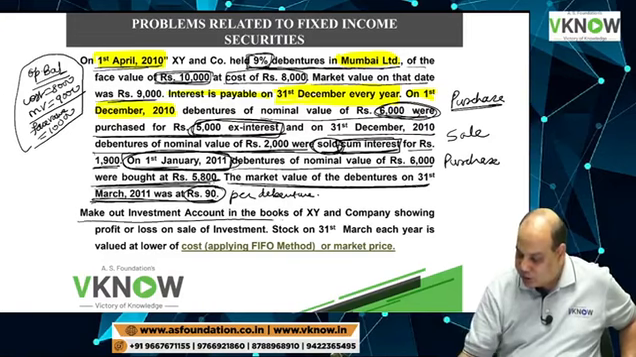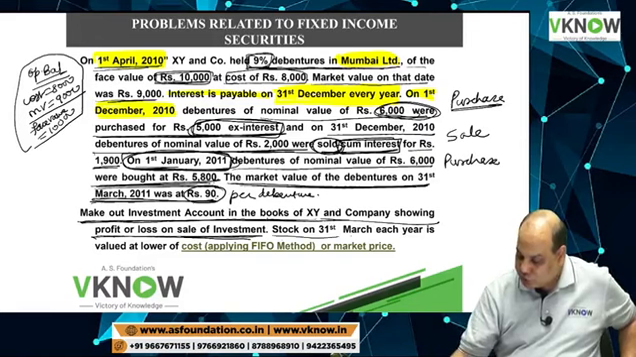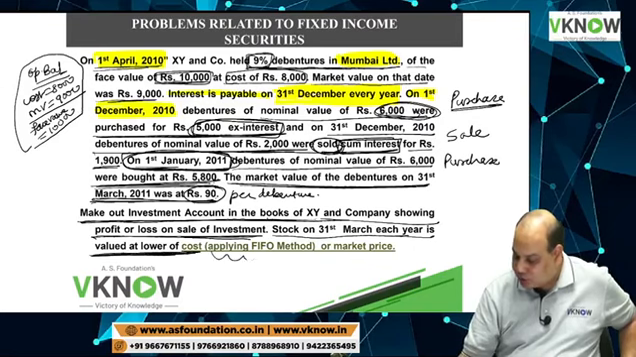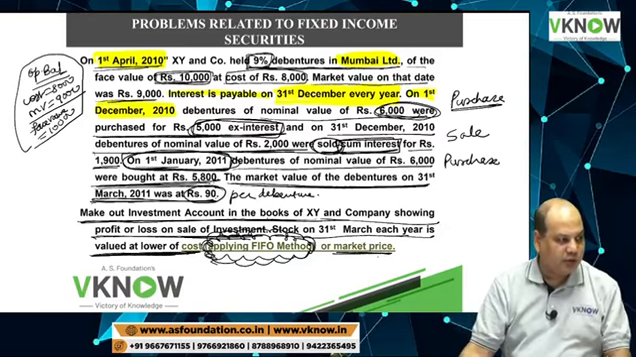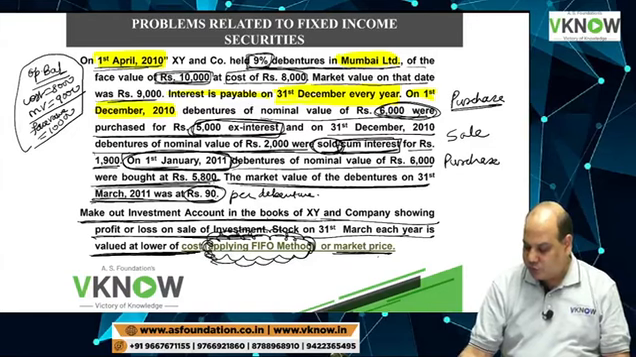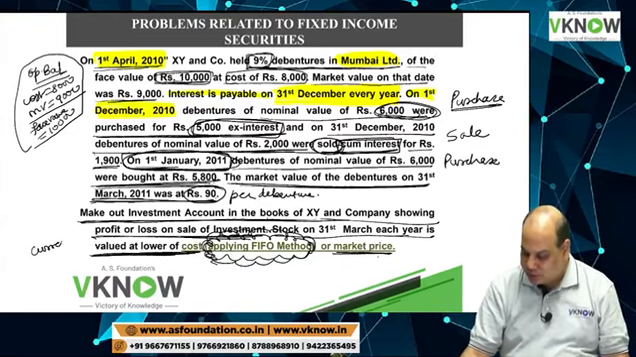Make out the investment account in the books of XY Limited and Company showing profit or loss on sale of investment. Stock on 31st March each year is valued at cost. Cost will be calculated by applying FIFO method, or market price. So we will assume this is current investment.